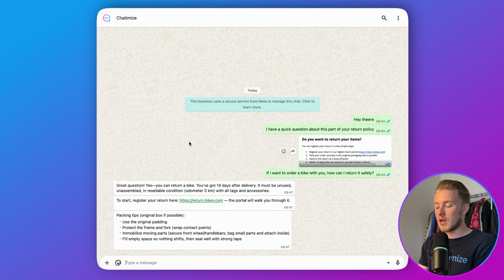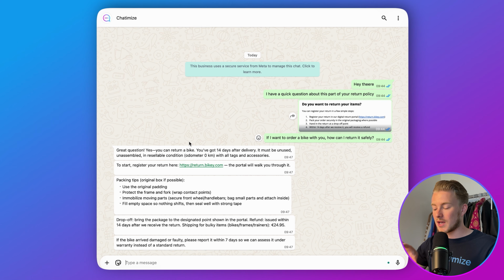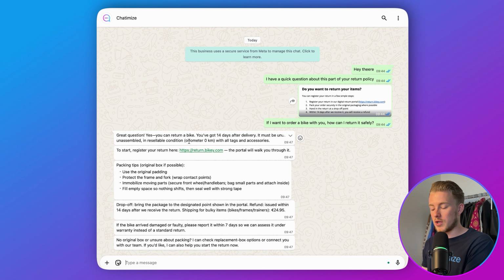So now it basically automatically replies based on the knowledge base that I trained it on. So it gives all of the answers in multiple messages, like how a normal human would do this. So then if I say something like, "Okay, that's great. Can I book an in-store appointment with you? My name is Joran and my email is this."